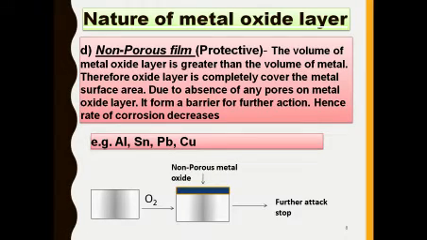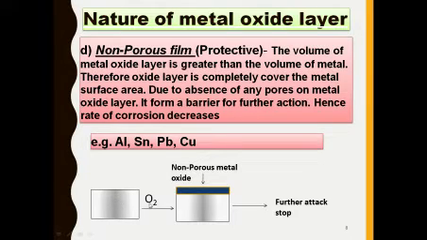This type of corrosion takes place in aluminium, Sn means tin, Pb means lead, and Cu means copper. These are examples of the non-porous type of corrosion. So this is the graphical reaction of the non-porous type of corrosion.